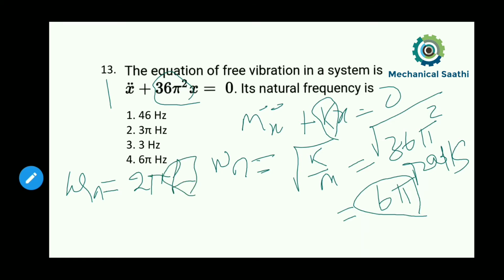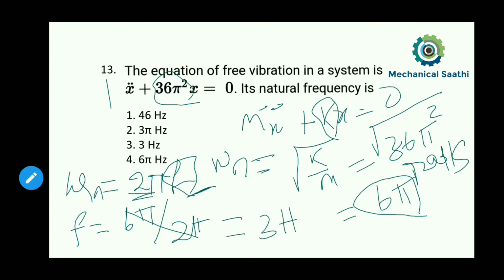Okay, so that is the 1 by t, that is the ratio of time period. So we have to find out the value of f over here. Omega n we calculated as 6 pi, and we have to divide it by 2 pi. So I can write 6 pi divided by 2 pi. If we calculate this, we get 3, and the unit will be hertz. So we'll be getting our answer as 3 hertz.